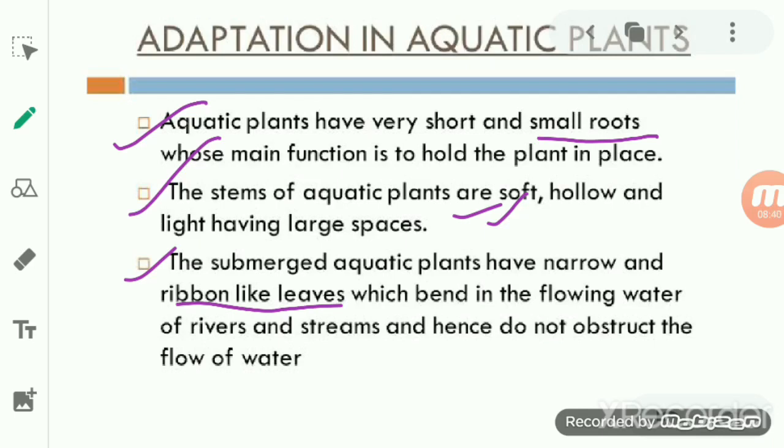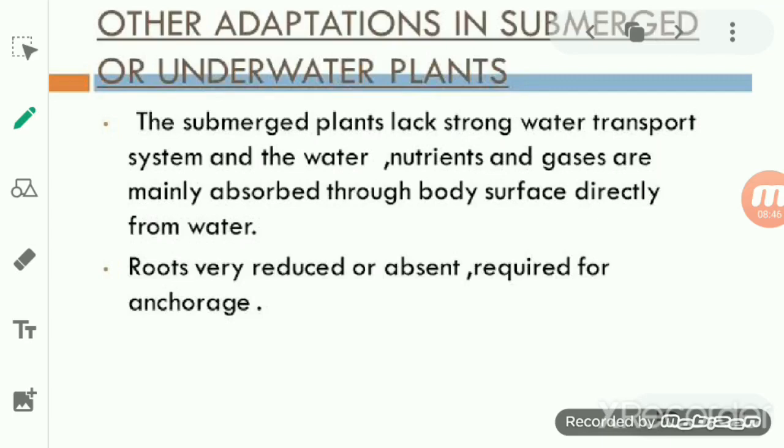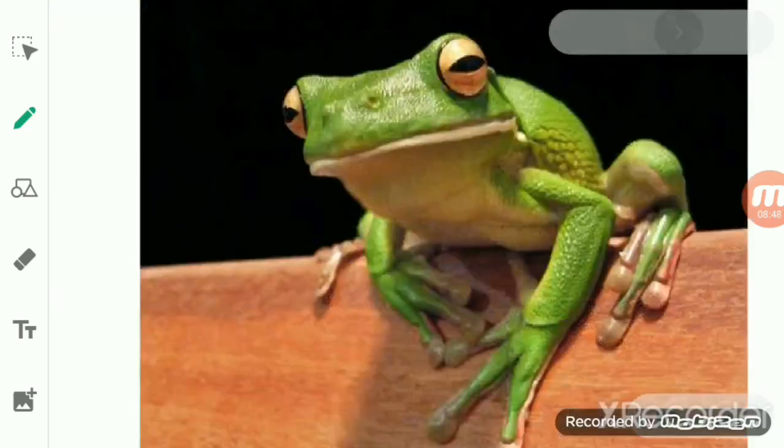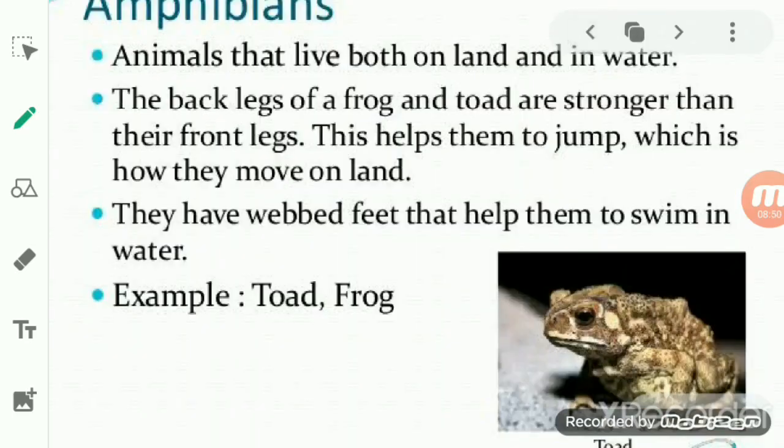So you see students, the animals which live in the water and on land are known as amphibians. Amphibians are the animals which can live in both habitats, the terrestrial and the aquatic habitat.